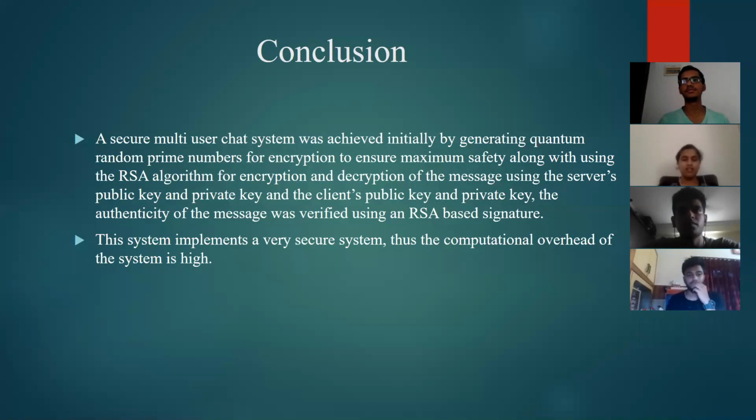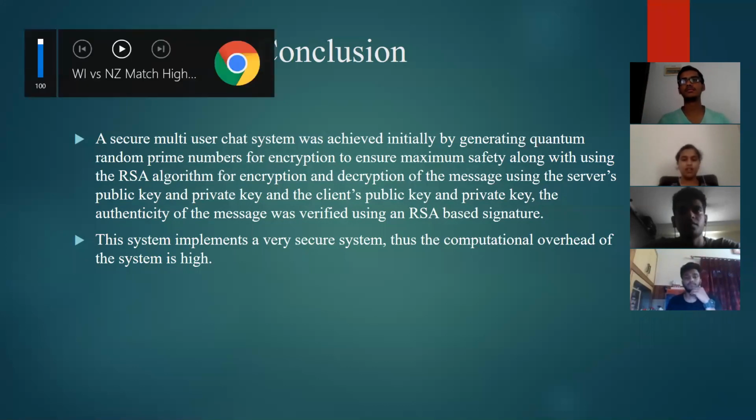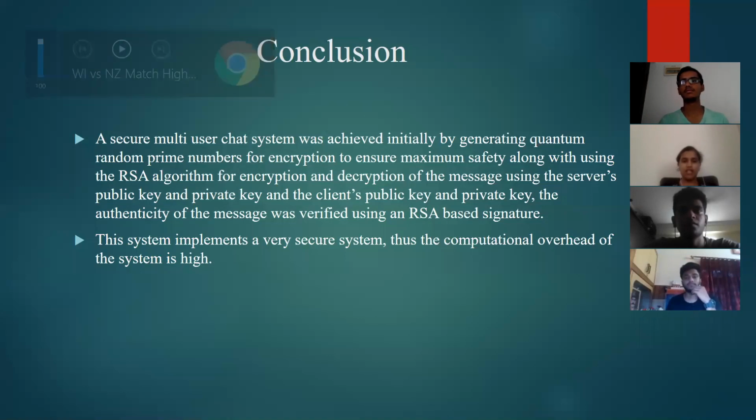So to basically summarize the whole project, we have created a secure multi-user chat system, which was initially achieved by generating quantum random prime numbers for encryption. So this is the most important aspect of our project, where the numbers which are generated randomly are almost impossible to recognize. Along with using the RSA algorithm for encryption and decryption of the message using the server's public key and private key and the client's public key and private key, the authenticity of the message was verified using RSA-based signature. So now the system implements a very secure system, and thus the computational overhead of the system is high.